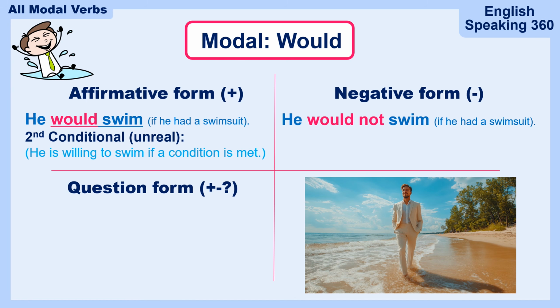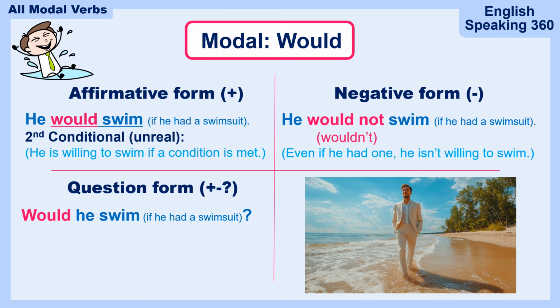He would not swim, or you could say he wouldn't swim. It means even if he had a swimsuit, he is not willing to swim. What about the question form? Would he swim if he had a swimsuit? He's not swimming. You see the guy is on the beach in his suit, and you wonder if he had a swimsuit, would he even swim?